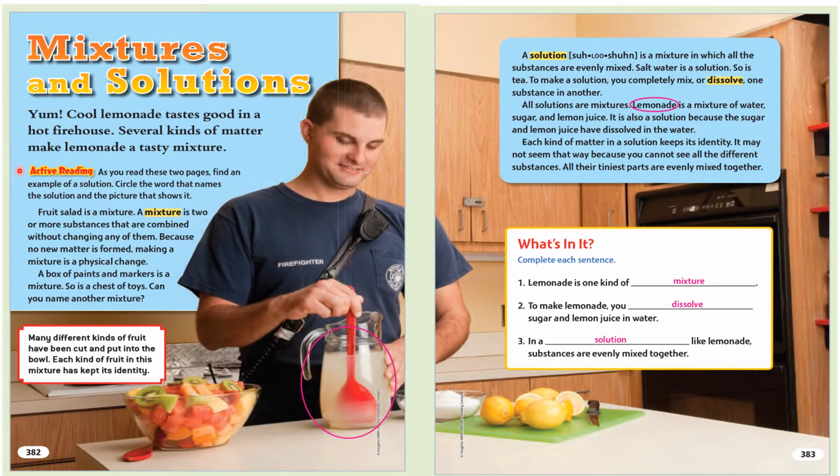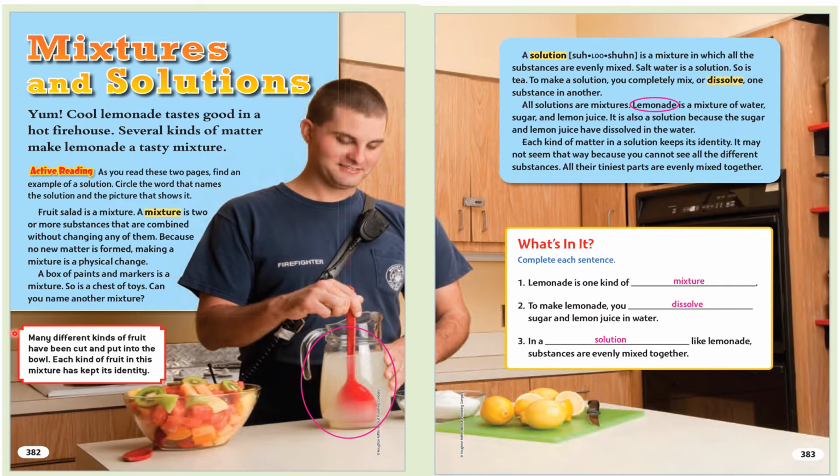Fruit salad is a mixture. A mixture is 2 or more substances that are combined without changing any of them. Because no new matter is formed, making a mixture is a physical change. A box of paints and markers is a mixture. So is a chest of toys. Can you name another mixture? Many different kinds of fruit have been cut and put into the bowl. Each kind of fruit in this mixture has kept its identity.